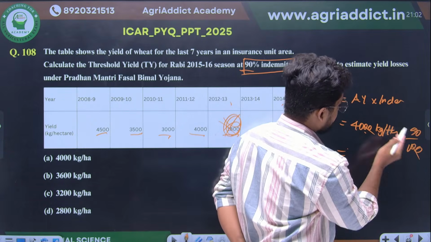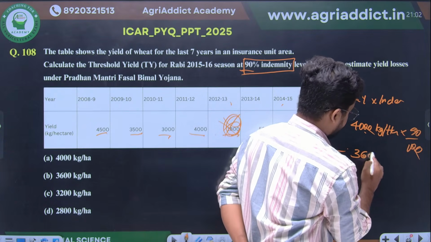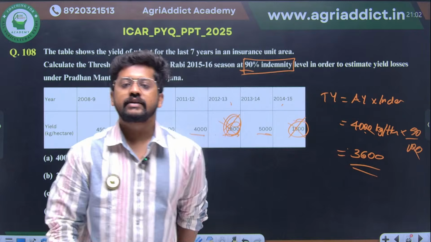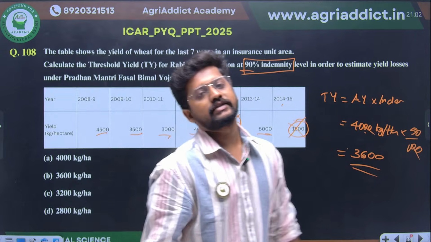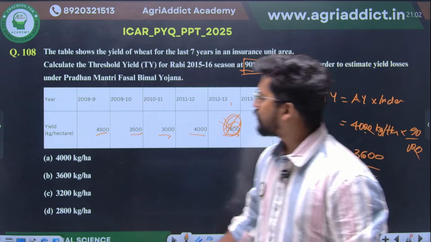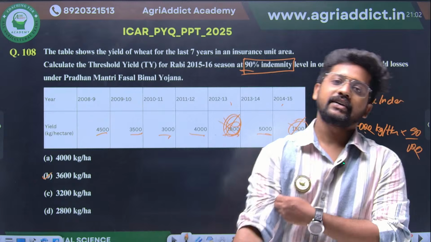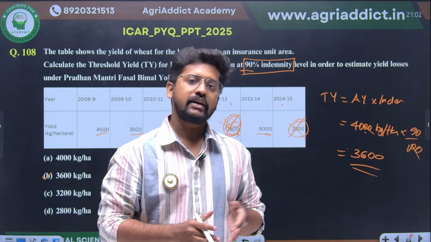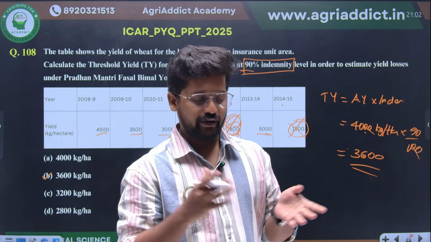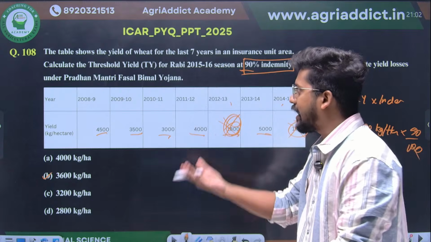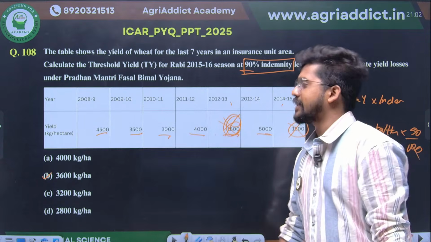It is none other than 3,600. 3,600 is your correct answer here. So this is how you have to find the amount of indemnity based on the Pradhan Mantri Fasal Bima Yojana. New information, get it as a reference for future examinations.